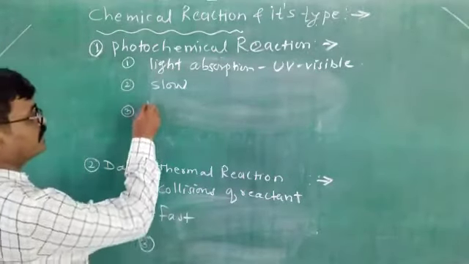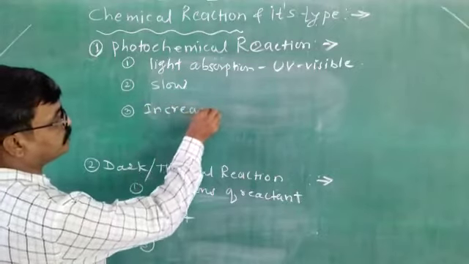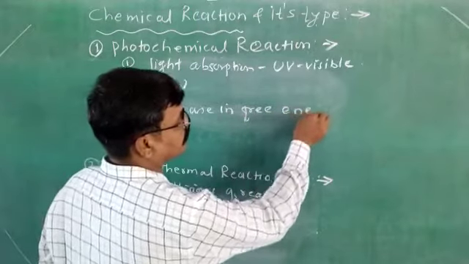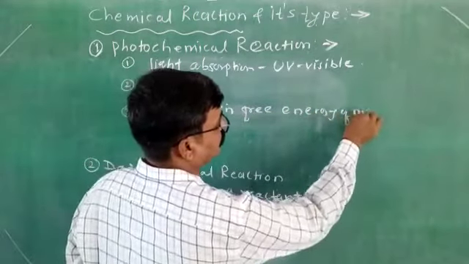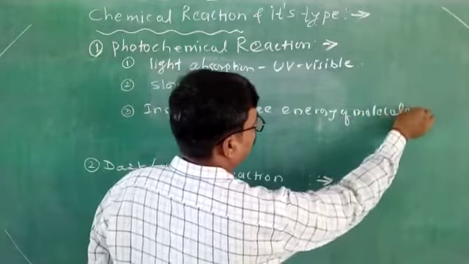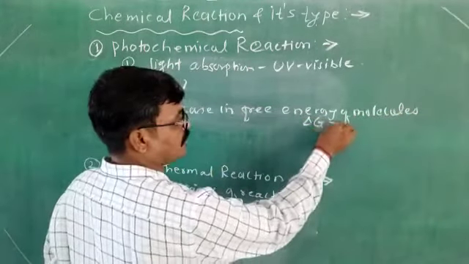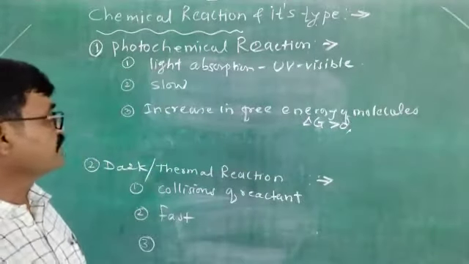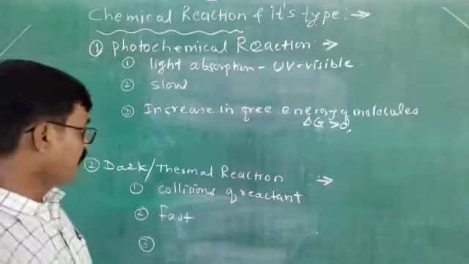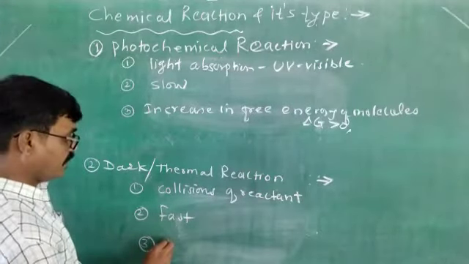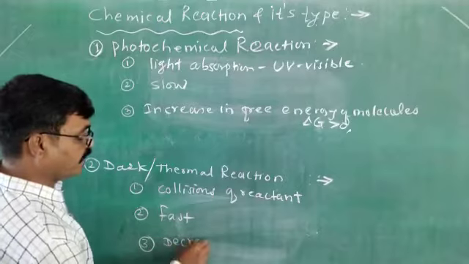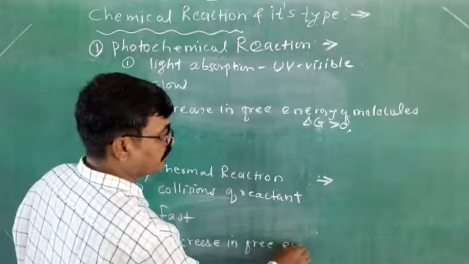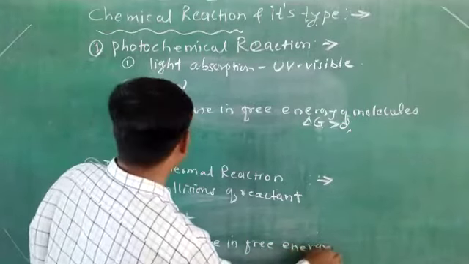Here, there is an increase in the free energy of the molecules, which means delta G is greater than 0. That is, these reactions are non-spontaneous. That's why there is an increase in the free energy. Now, opposite to this, in dark reactions there is a decrease in the free energy of the molecule.